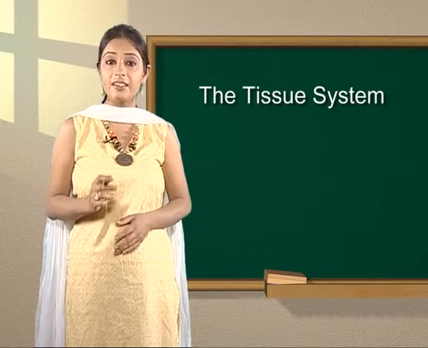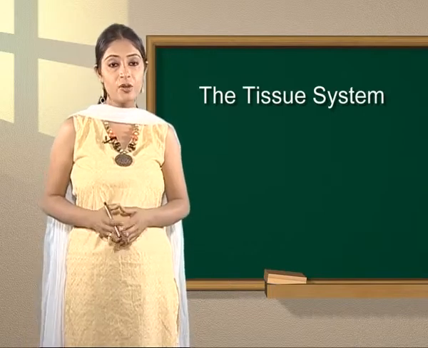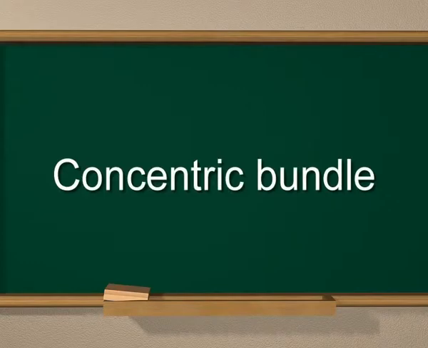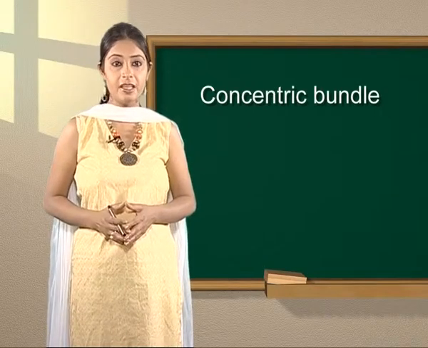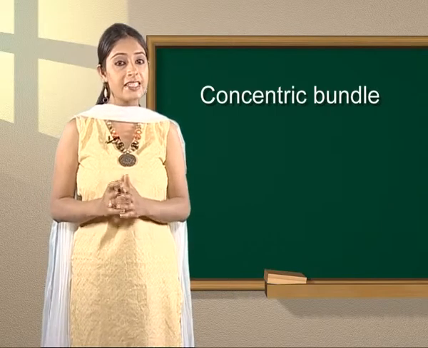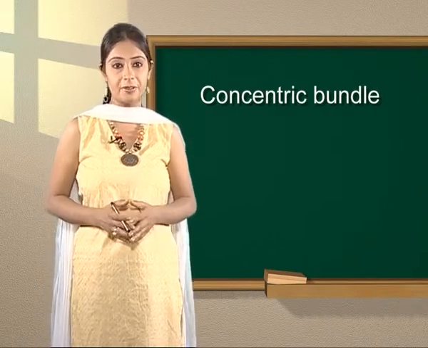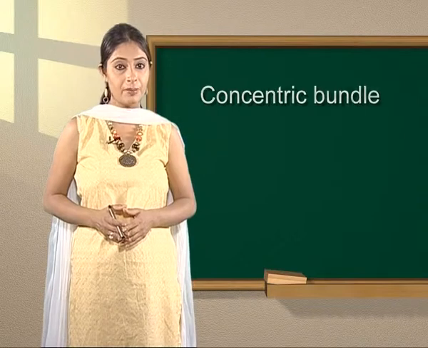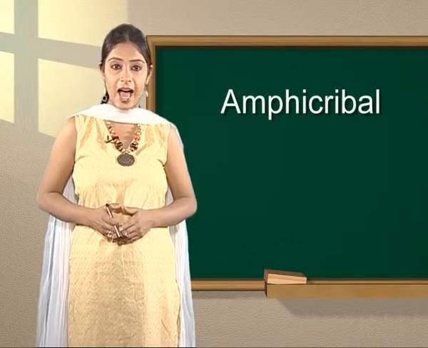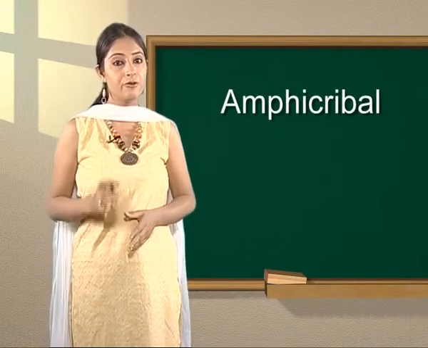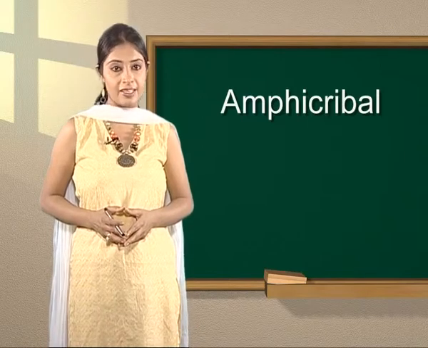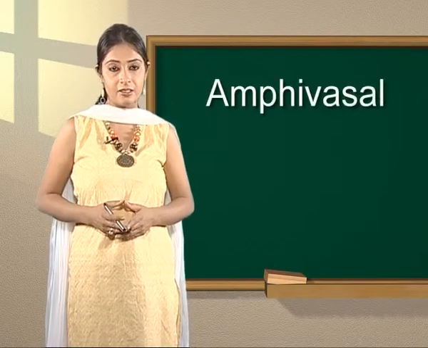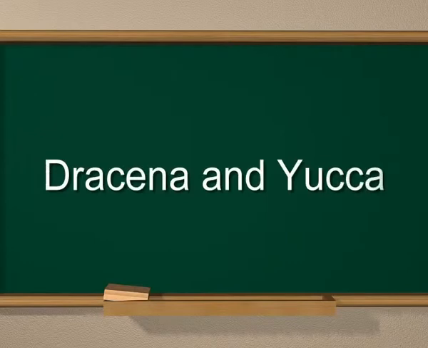Students, there is another type of vascular bundle which is known as concentric bundle. In concentric bundle, xylem and phloem occur in the same bundle surrounding each other. When the bundle has xylem in the center surrounded by phloem, the concentric bundle is described as amphicribal, as in ferns. When phloem is in the center surrounded by xylem, the concentric bundle is described as amphivasal. For example, Dracaena and Yucca.